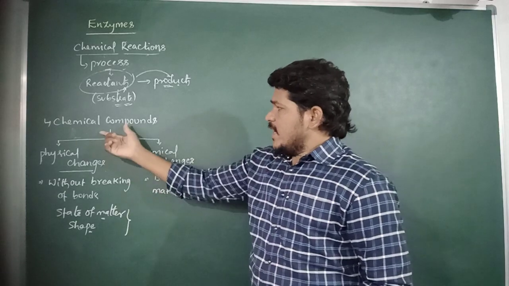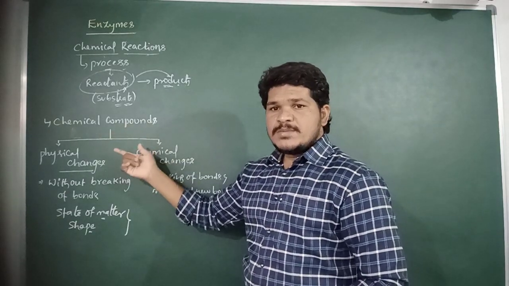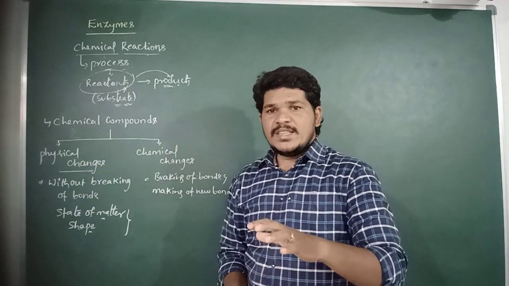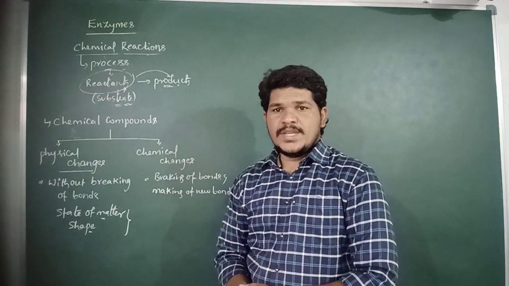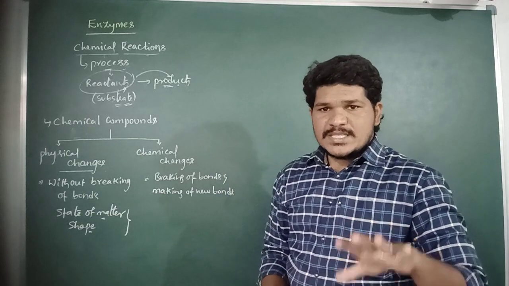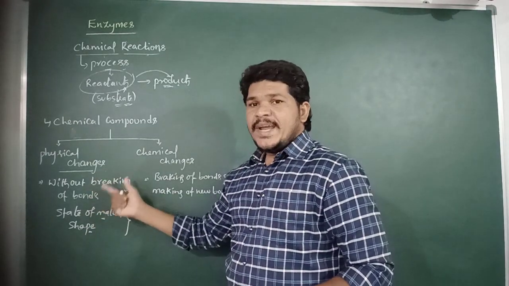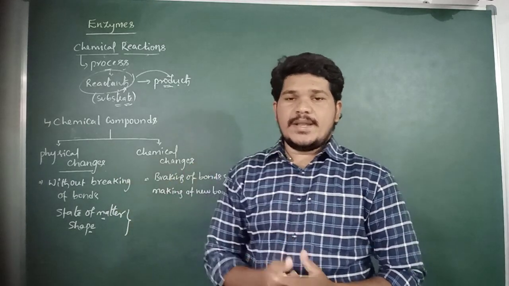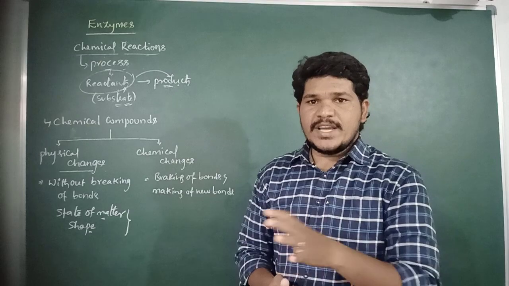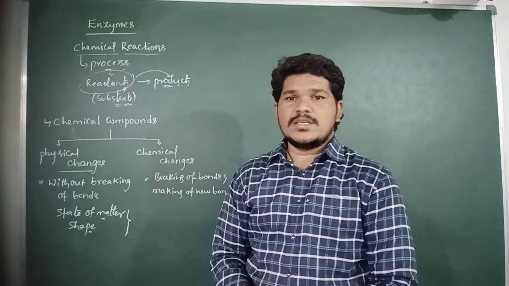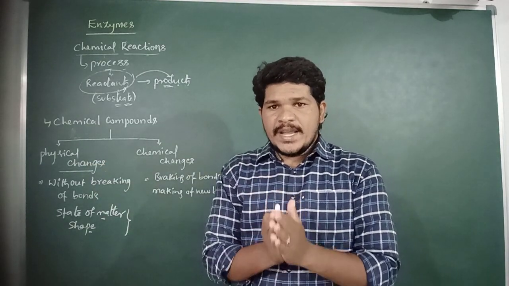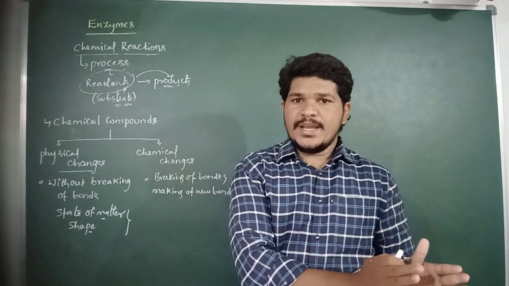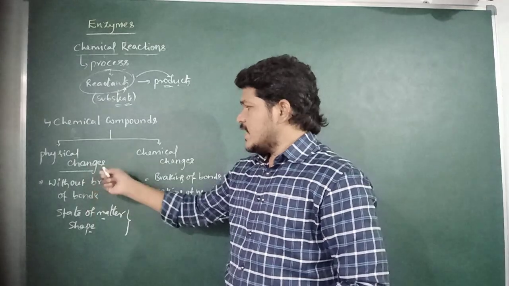Chemical compounds undergo two types of changes: physical changes and chemical changes. What are physical changes? The changes which occur in the shape without breaking of bonds, and also in the state of matter, are referred to as physical changes. So, without the breaking of bonds, the changes in shape and state of matter are physical changes.